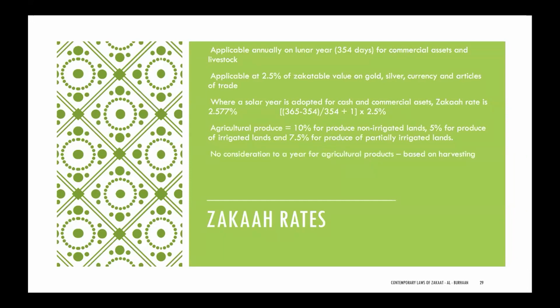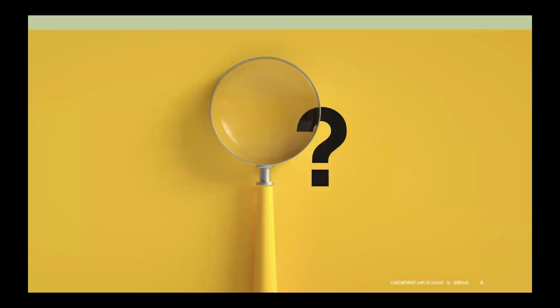Now, it's also not based on an annual basis. Consideration to a year is not given for agricultural products. It's based on the harvest. So when the harvest happens, then this amount is due. If you're invested in livestock, then livestock has zakat that is based on predetermined zakat tables. And again, I would encourage you to go and consult with the ulama to understand what the implications would be if you are invested in livestock.